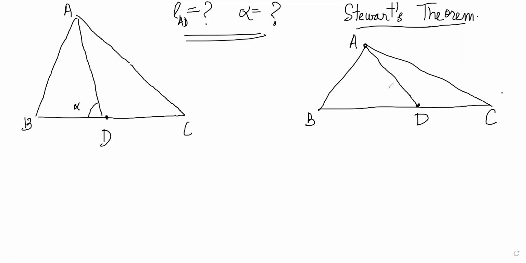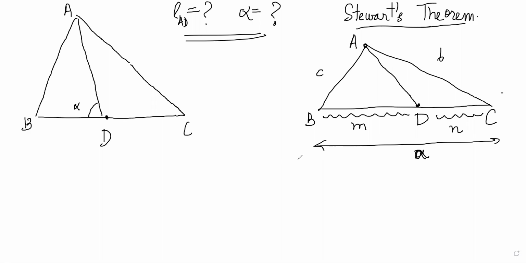So there are certain things that you need to know for that. The things that you need to know is how much is this length and how much is this length. So the overall length is obviously A. If you know BD was how much portion of A and CD was how much portion of A, right? Then Stewart's theorem will give you the answer. And the way we do it is this. So we'll prove the statement of Stewart's theorem now.